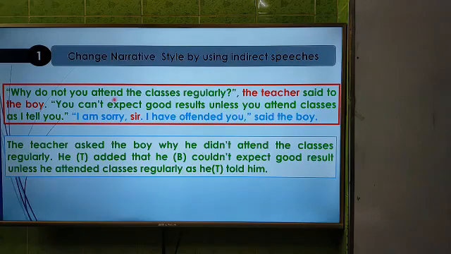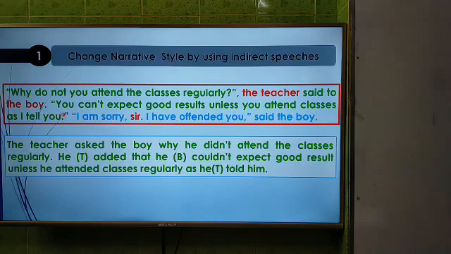This is in present indefinite. So if we make it indirect narration, we have to use past indefinite, and the sentence will be assertive. So here the subject is he, and the first form of do not is didn't: didn't attend the classes regularly. So we have to give here a full stop.